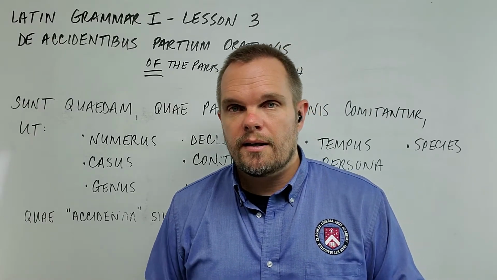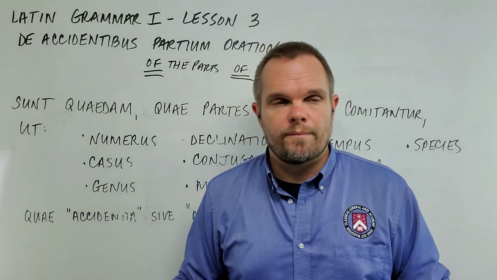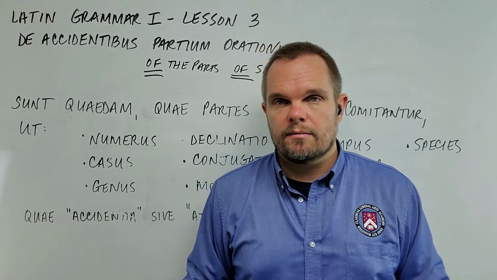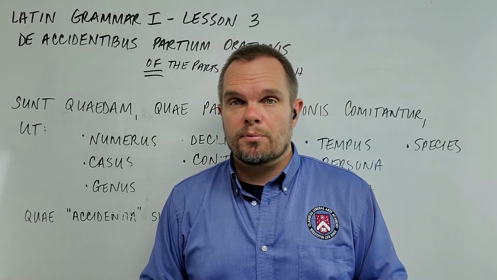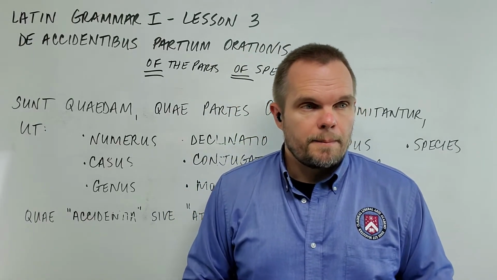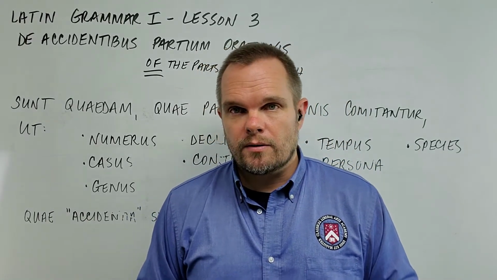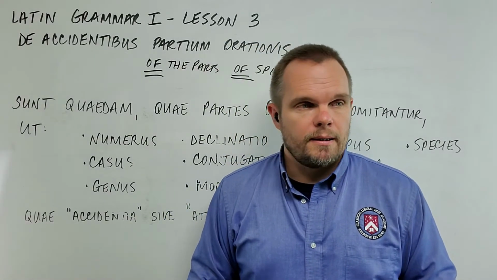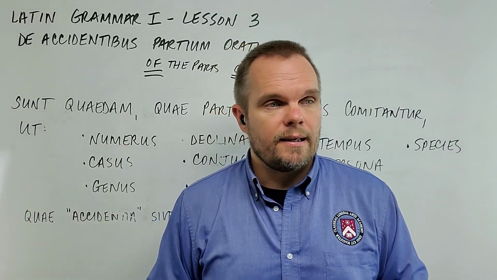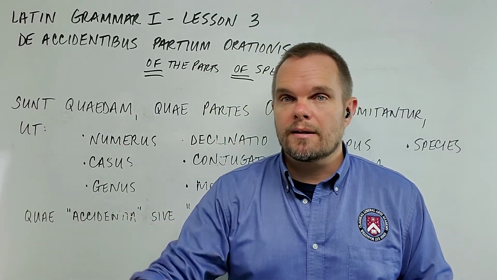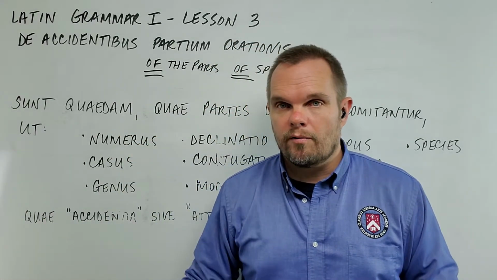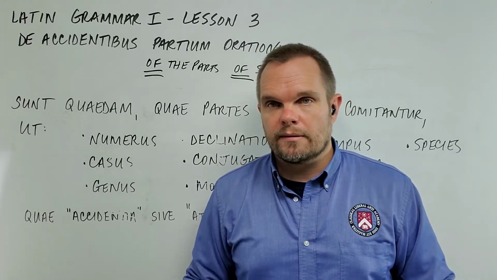Presens, sive instans. Sive means or. Instans means instant, at this moment. Present or instant. Okay, so the first tense is present tense, presens. The second tense, praeteritum imperfectum. This word praeteritum just means past. So it's a past tense. Imperfectum means it's not completed. Imperfectum, imperfect. It's the past imperfect, or we'll just call it the imperfect tense.